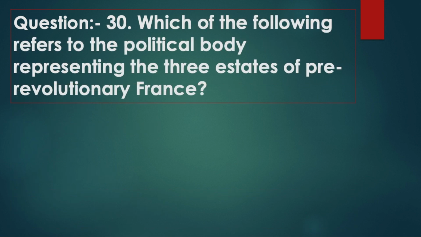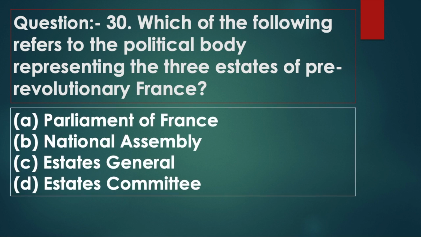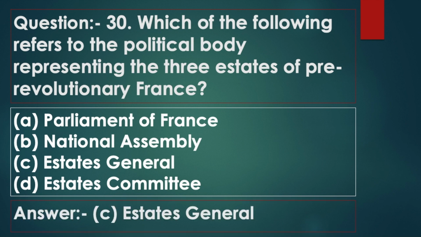Question 30. Which of the following refers to the political body representing the three estates of pre-revolutionary France? Option A, Parliament of France. Option B, National Assembly. Option C, Estates General. Option D, Estates Committee. Answer: option C, Estates General.